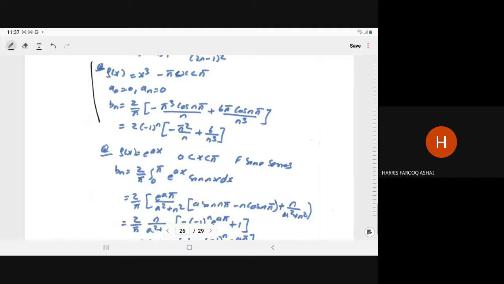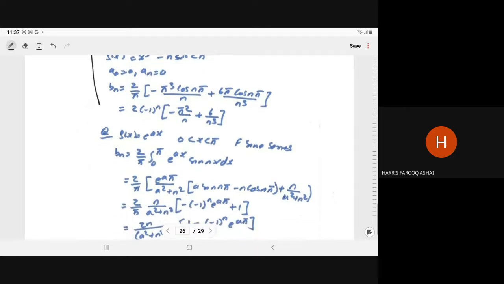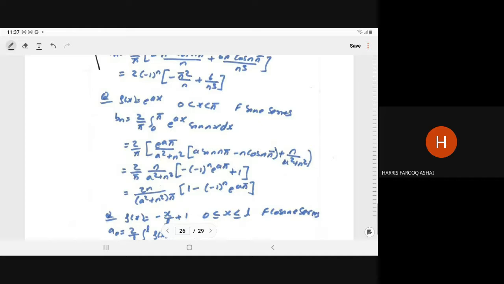When f(x) is equal to e to the power ax, and if you have to compute only the sine series, the Fourier sine series, you have to apply the formula of the half range sine series. So bn will come 2 over pi, integral 0 to pi e to the power ax sine nx dx. You know the formula of the e to the power ax sine bx, so apply that directly. So you will get bn is equal to 2n upon (a square plus n square) into pi, into (1 minus (minus 1) to the power n into e to the power a pi).